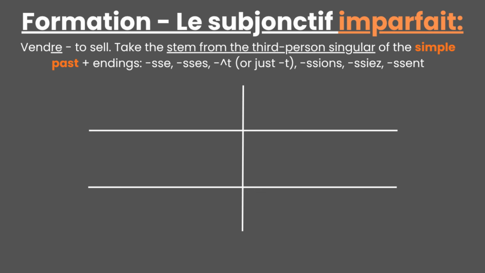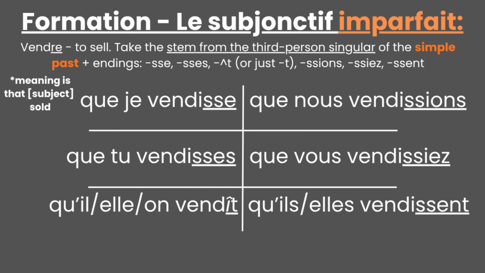Now, let's see the verb vendre, to sell. To conjugate this verb, take its stem from the simple past, remove t, and add the imperfect subjunctive endings. Que je vendisse, que tu vendisses, qu'il vendît, que nous vendissions, que vous vendissiez, qu'ils vendissent.